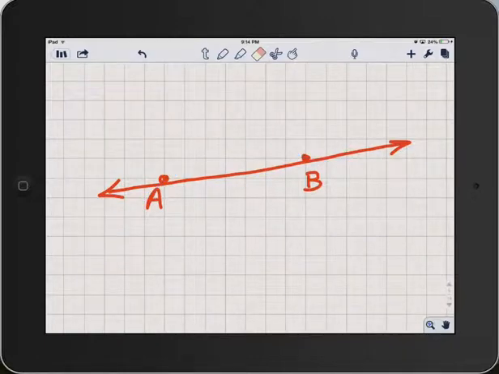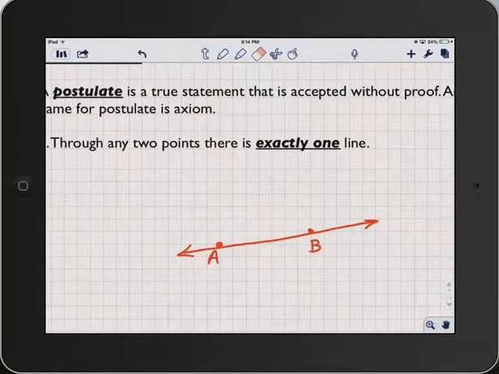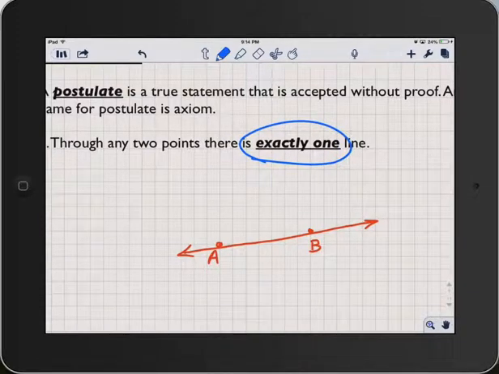Exactly one is a very key phrase in geometry. It means there is one, that one does exist, and exactly one means that a second one does not exist. So there is one line that passes through points A and B, and there isn't a second or third or fourth, etc.